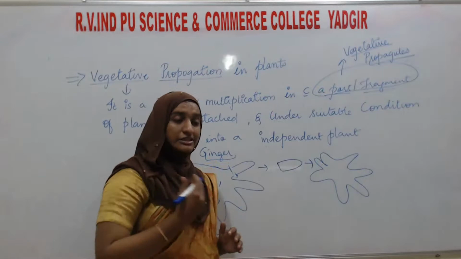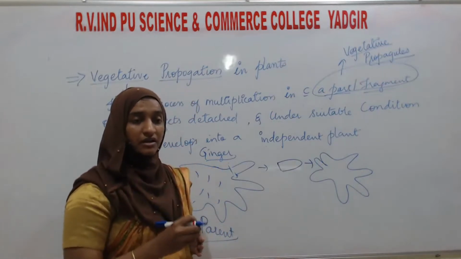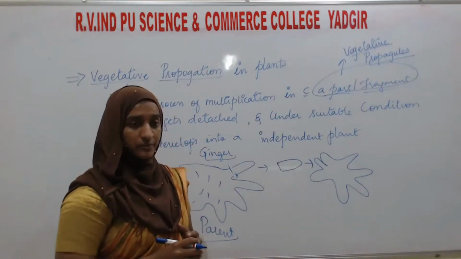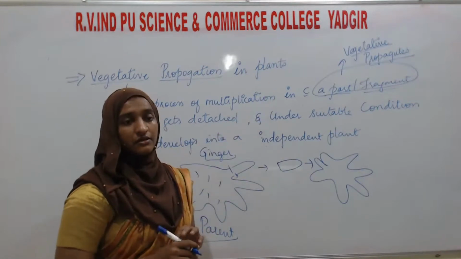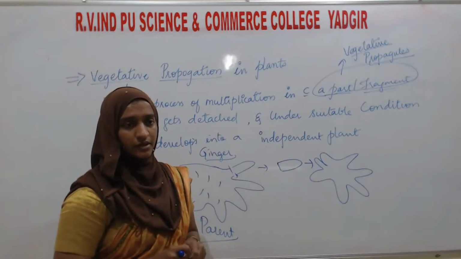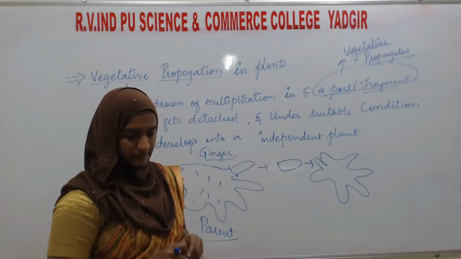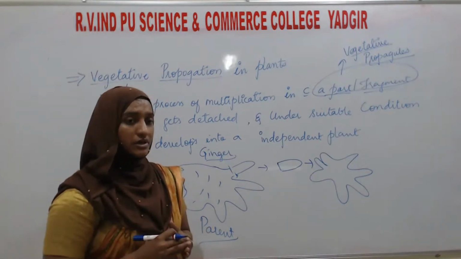During vegetative propagation, whatever part is responsible for asexual reproduction, we call the vegetative propagules.